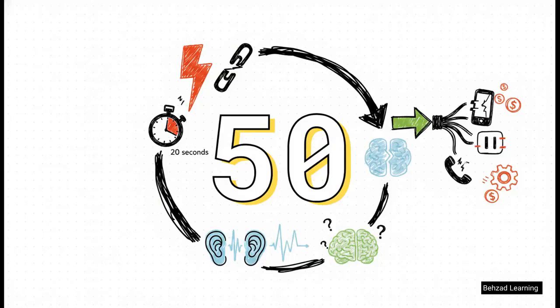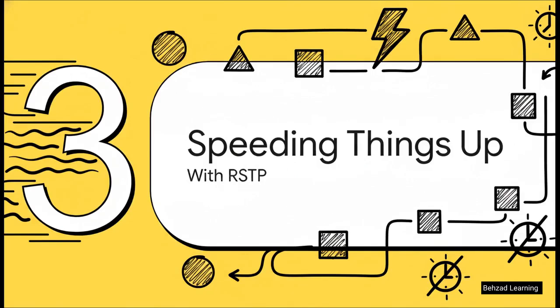50 agonizing seconds. That's how long old-school STP can take to unblock a backup cable. It wastes 20 seconds just verifying a link is actually dead, using a max age timer. And then it awkwardly transitions through these 15-second listening and learning phases before it finally starts forwarding data again. In a modern network where we expect instant loading times, a 50-second outage means dropped video calls, corrupted file transfers, and pretty much complete chaos. 50 seconds is an absolute eternity.